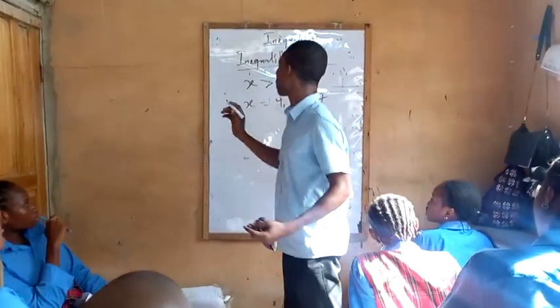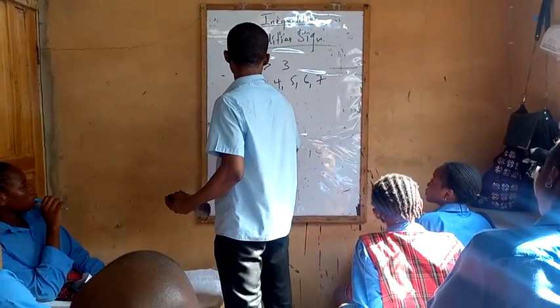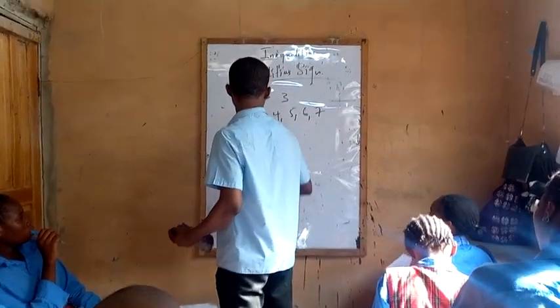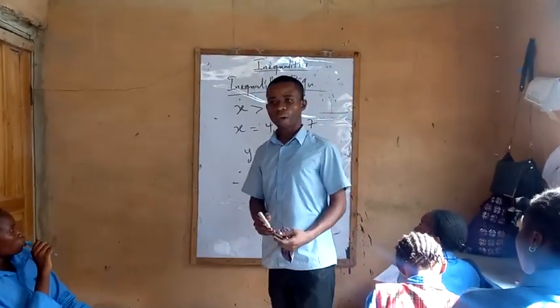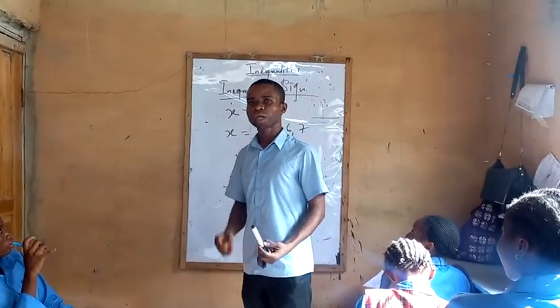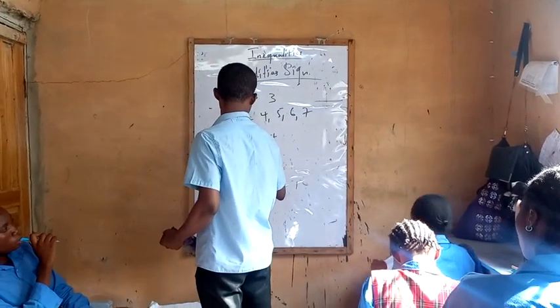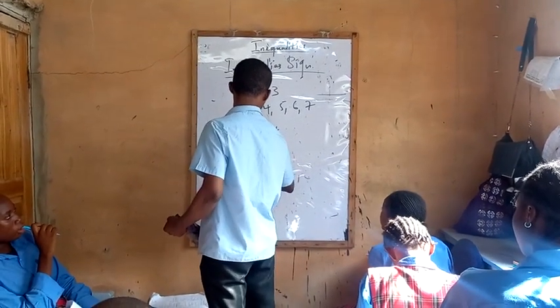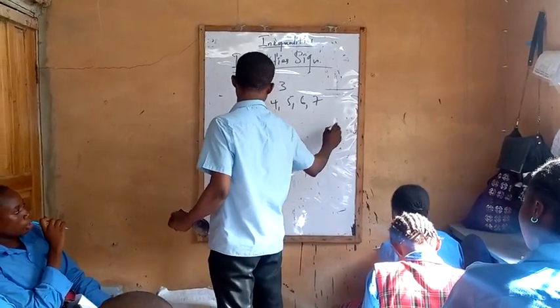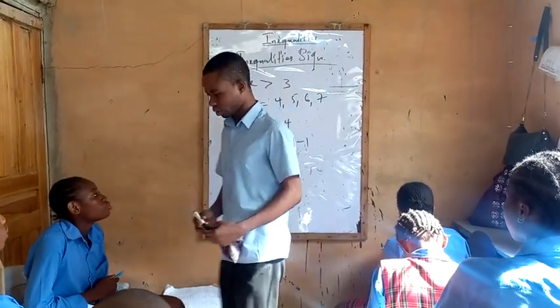Now if they say y less than 4, the first number that comes to your head is 3. So that means 3, 2, 1, 0, minus 1, and so on. Write it down.